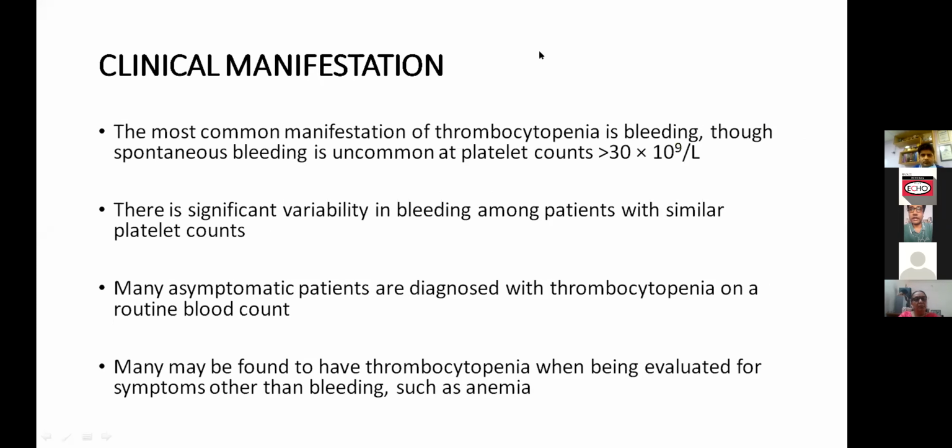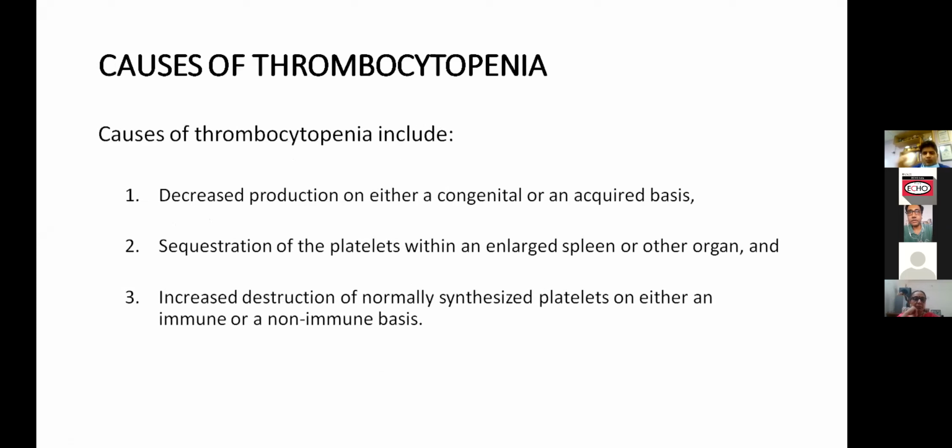Coming to the clinical presentation of thrombocytopenia, the most common manifestation is bleeding, though spontaneous bleeding is uncommon at platelet counts of more than 30,000. There is significant variability in the bleeding among the patients with similar platelet counts. Many patients are diagnosed with thrombocytopenia on a routine blood examination because most of them are asymptomatic, and many may be found to have thrombocytopenia while being evaluated for some other symptoms other than bleeding, such as anemia.